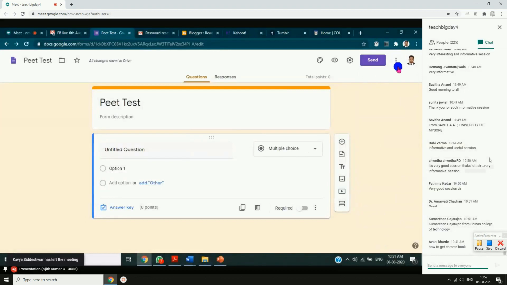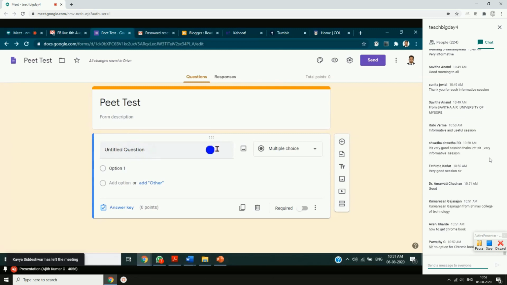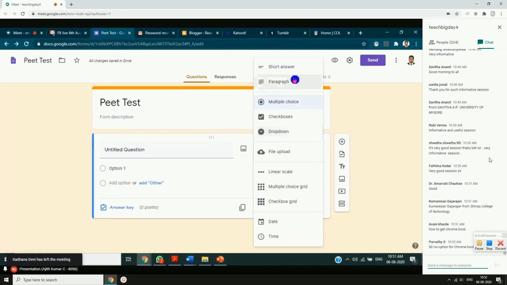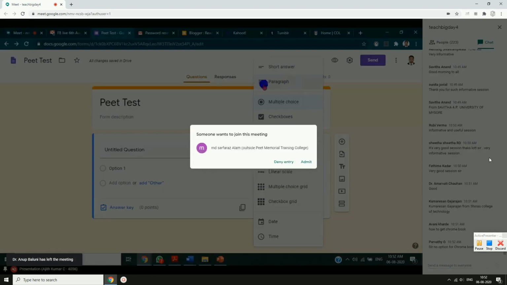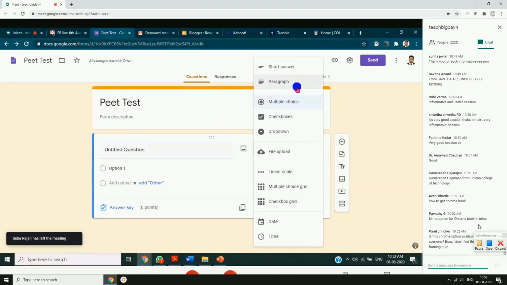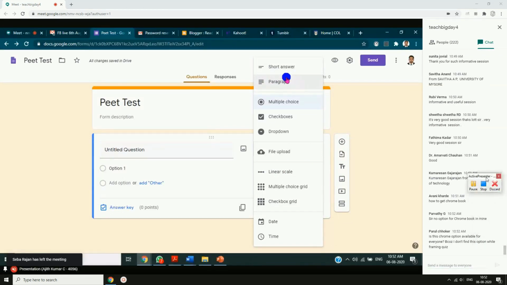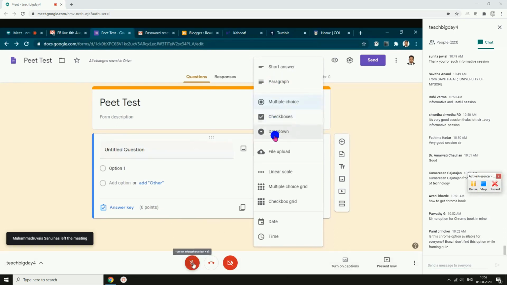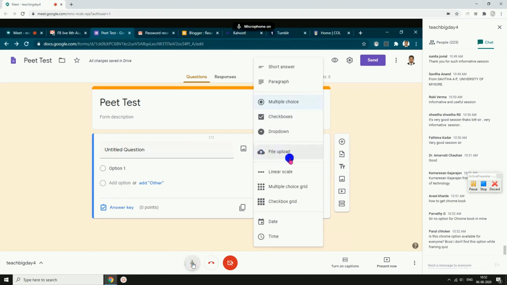I'm just not going to discuss it. It's not that very important. Okay. Now we are going to create the questions. So we have a number of question formats, short answer. Essay questions in Google Form come as a paragraph. So you will not find anything titled essay question. Instead, in place of essay question, you will find a paragraph. Then of course we have multiple choice, check boxes, drop down, file upload, which is also a very good feature of Google Form.